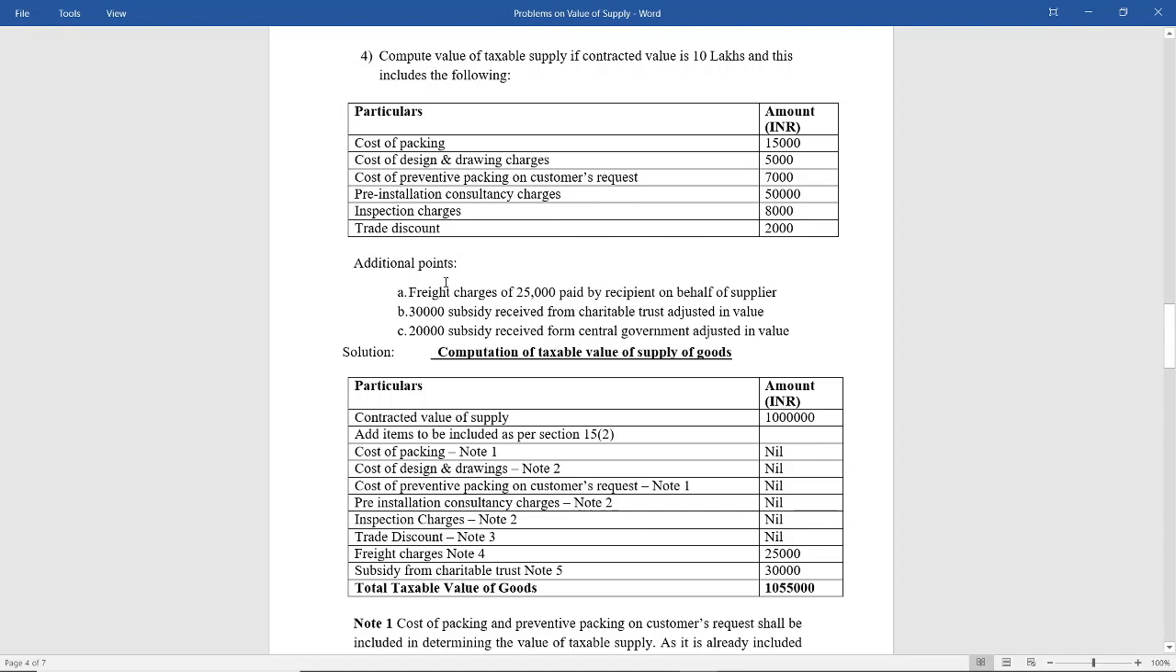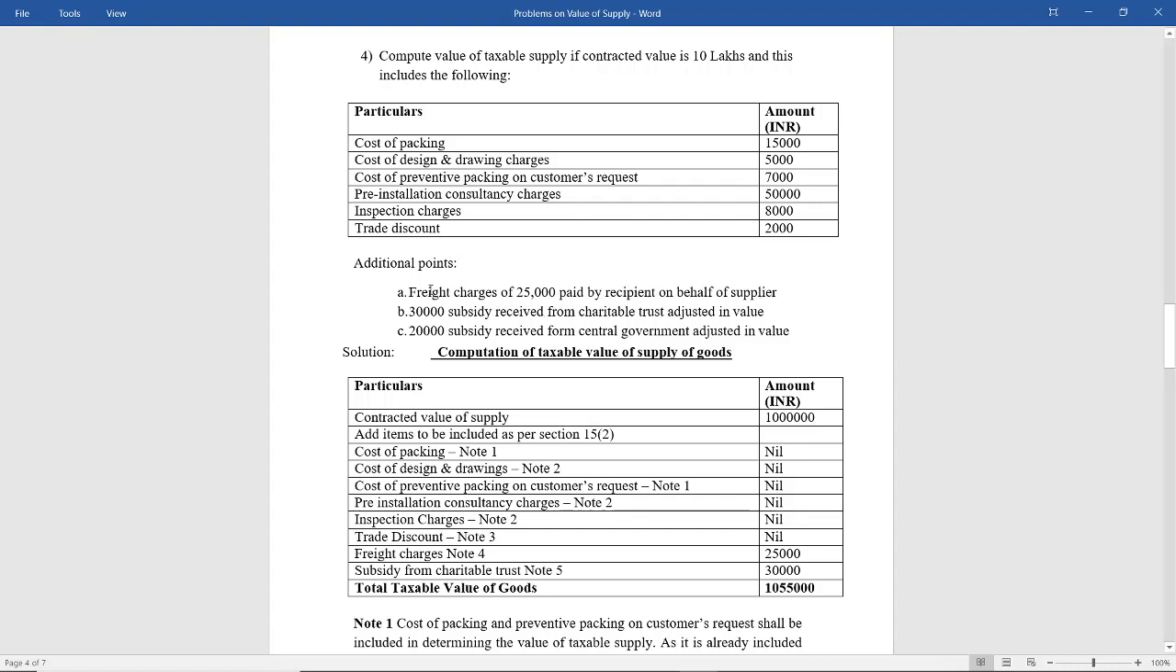Next, an additional point is freight charges of rupees 25,000 has been paid by the recipient on behalf of the supplier. Now this is not included because it is an additional point and they have not specified that it is included, so we have to assume it is not included. So freight charges 25,000 paid by the recipient on behalf of the supplier, you have to include in the value as per section 15 subsection 2 clause D.